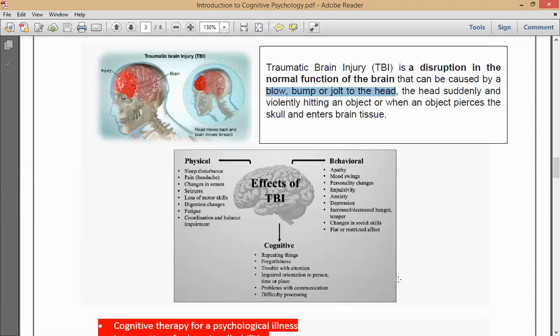Next one, problems with communication. You will have a lot of problems communicating with people, right? And you will have a lot of difficulty in processing and taking any decision. In decision making, you will have a lot of difficulty. So these are the effects of traumatic brain injury. And during such an instance, you should definitely meet a cognitive psychologist.